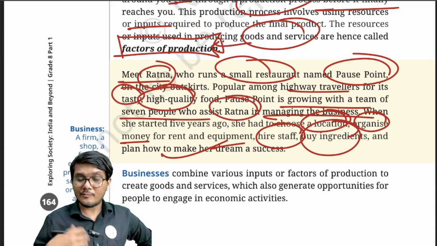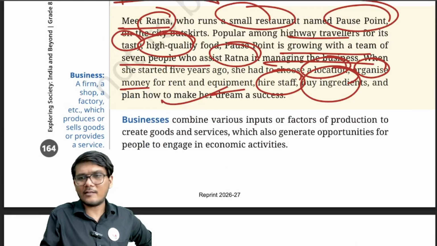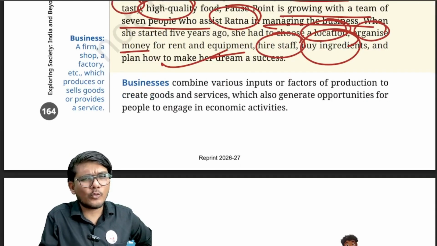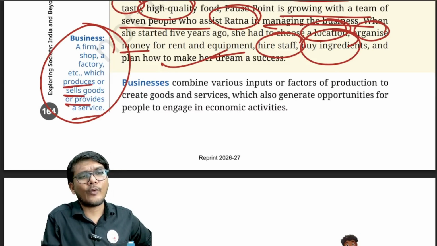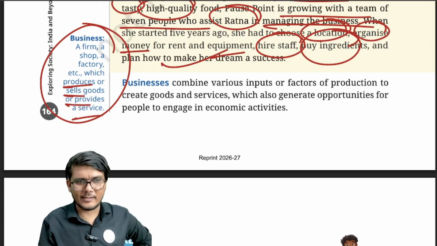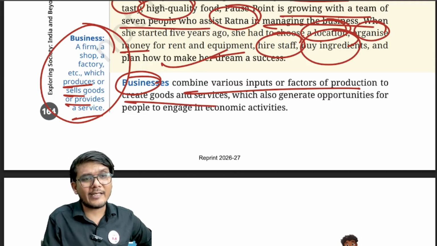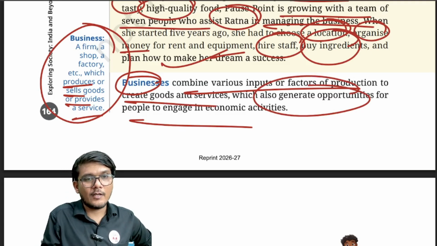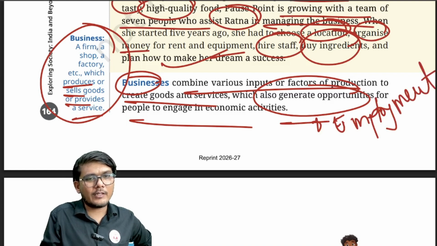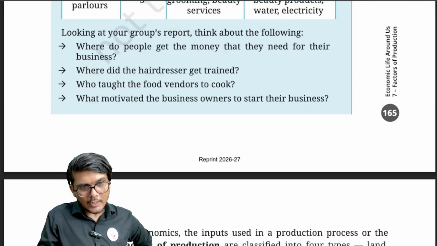This brings us to the concept of business. So what is business? Any individual can do it, or you can have a company: a firm, a shop, a factory which produces or sells goods or provides a particular service to someone for profit. This business combines various inputs or factors of production to create goods and services. It also generates opportunities for people to engage in economic activities. Basically, they are talking about employment. It creates employment opportunities. I hope that is clear. Now, let's continue.